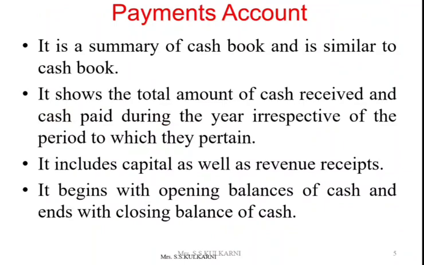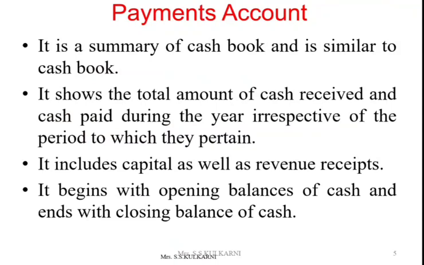It shows the total amount of cash received and cash paid during the year, irrespective of the period to which they pertain. Whatever actual cash is received, whether it is pertaining to the last year or the next year, whatever actual receipt or payment is done is to be recorded in this receipts and payments account.